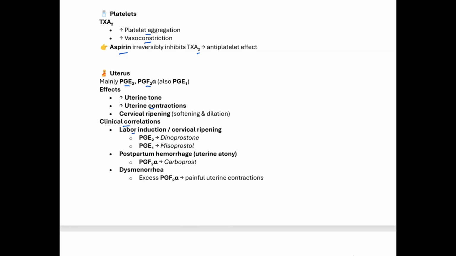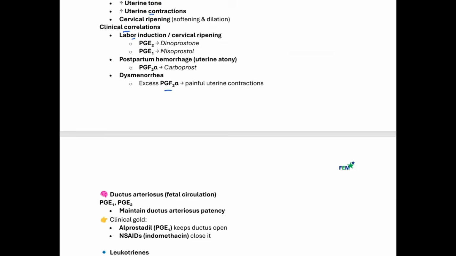So that's why we use this medication for labor induction or cervical ripening. And then also in postpartum hemorrhage, especially when there's decreased tone of the uterus, then we can use things like prostaglandin F2 alpha, like carboprost. And then for dysmenorrhea, like we mentioned, prostaglandin F2 alpha is what normally causes dysmenorrhea, and that's why a very good medication for dysmenorrhea is going to be an NSAID, because that NSAID will decrease this prostaglandin production.